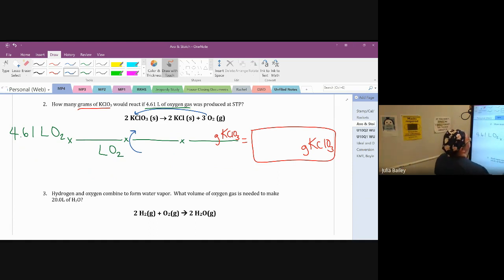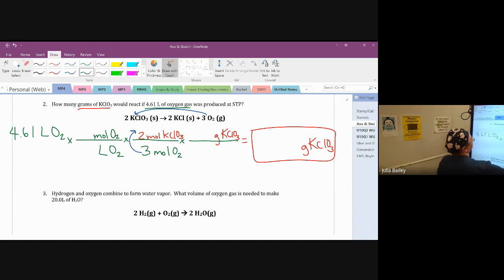We're going to put our mole bridge on that middle fraction with the given 3 moles of oxygen on the bottom, unknown 2 moles of KClO3 on top. Because if we do it this way, we can get out of here with the minimum number of conversions. So to get the mole bridge where it is, I have to recognize that these liters of oxygen I'm starting with need to be changed into moles of oxygen so that I could do what goes up must come down and put moles of oxygen on the bottom of that mole bridge fraction.